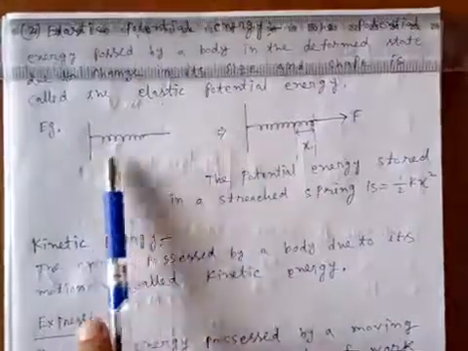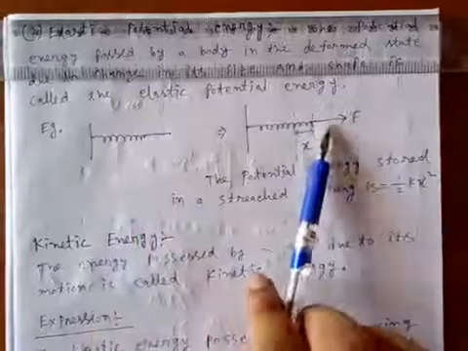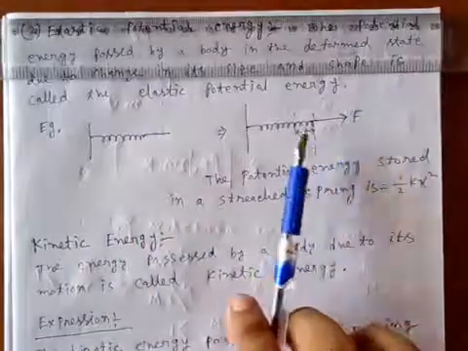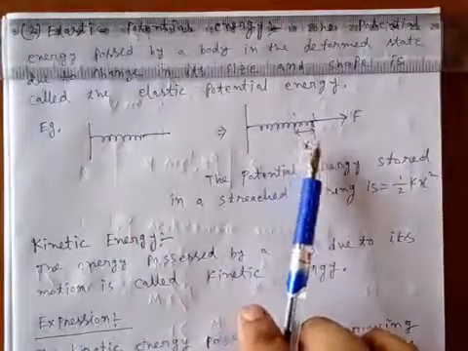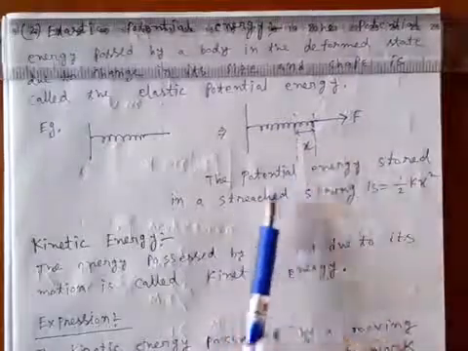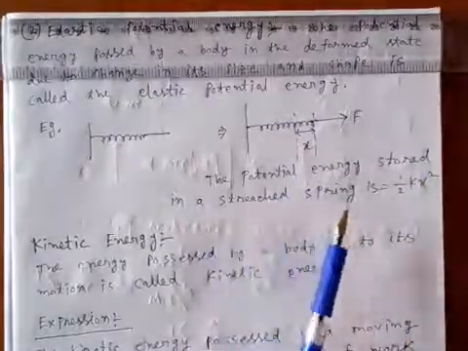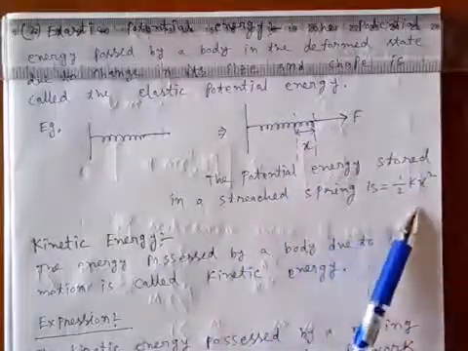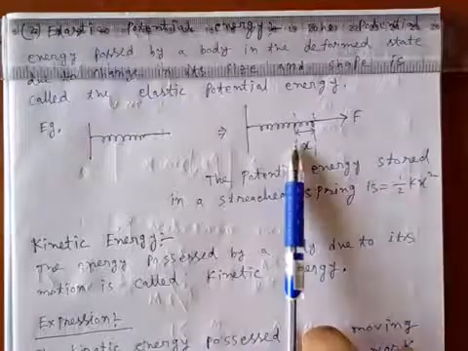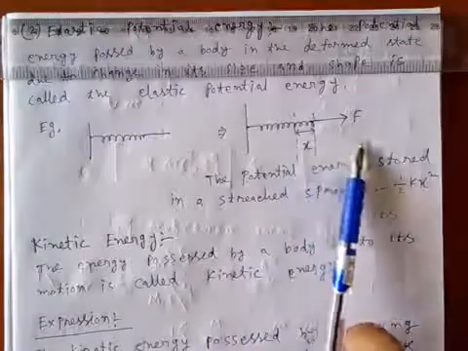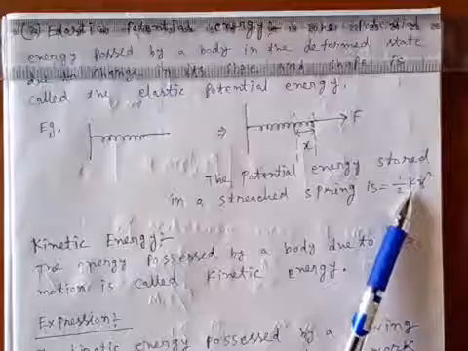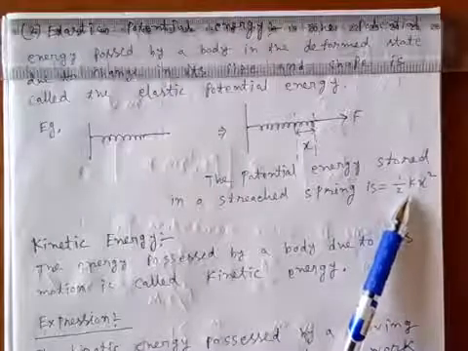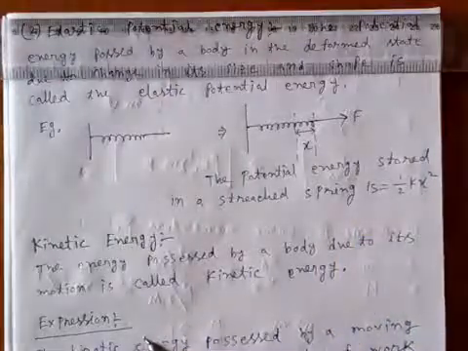Suppose this is the normal condition of a spring, and when we apply force F to stretch the spring by a length x, then the potential energy stored in that stretched spring is half kx squared, where x is the increased length of the spring and k is known as the spring constant. This is different for different springs.